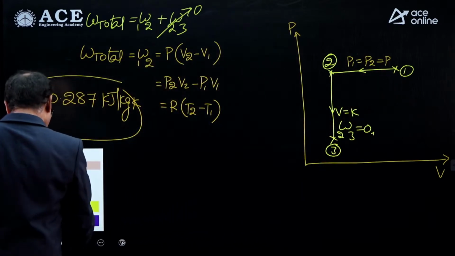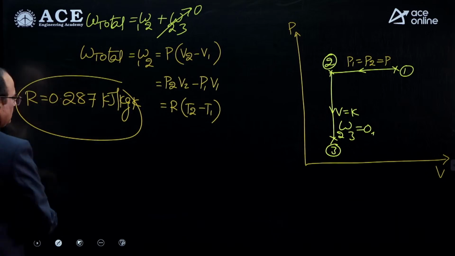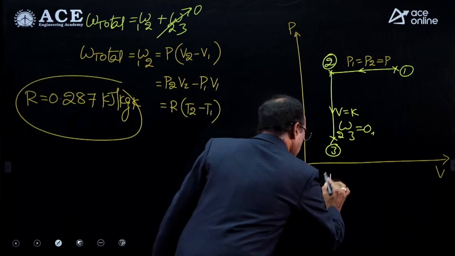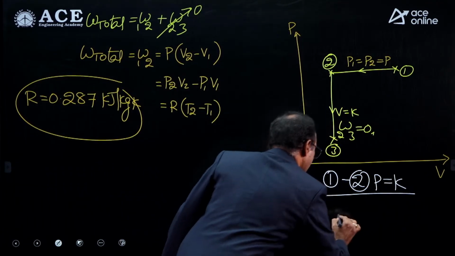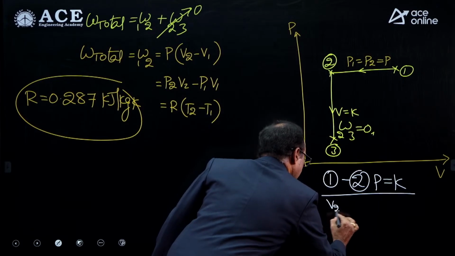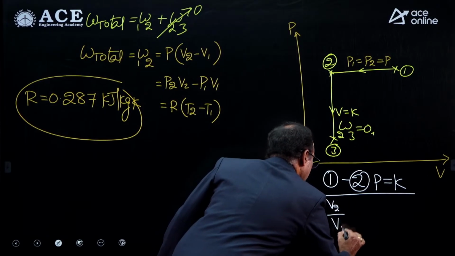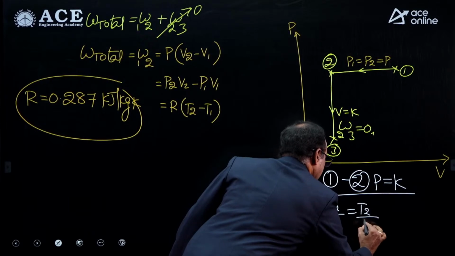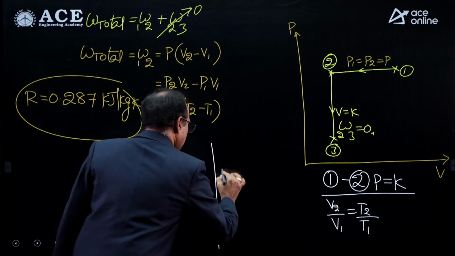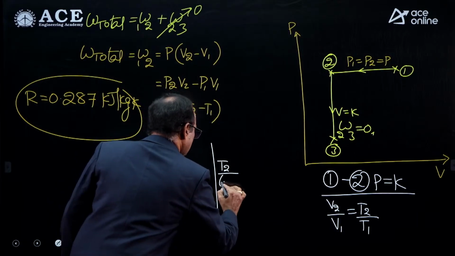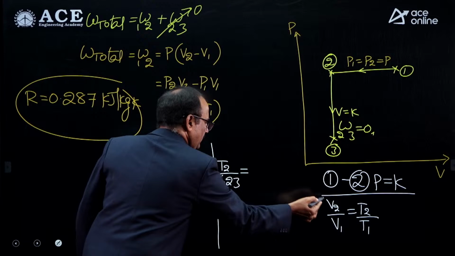At constant pressure, according to Charles' law, volume is directly proportional to temperature. Then I can say that V2 by V1 is equal to T2 by T1.